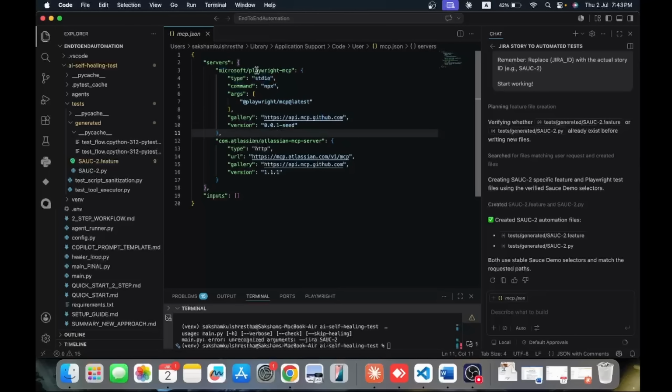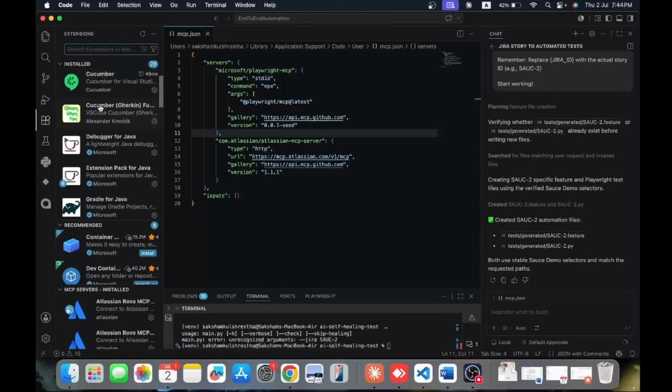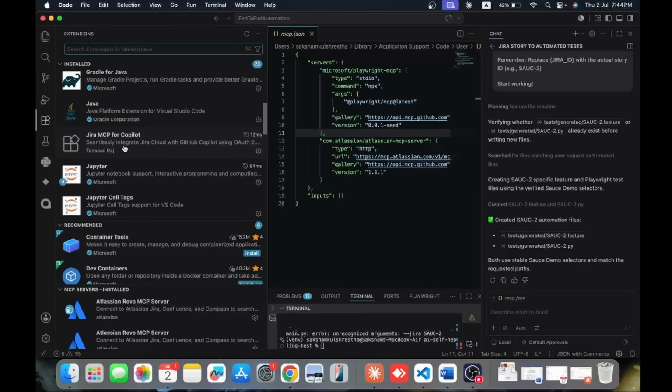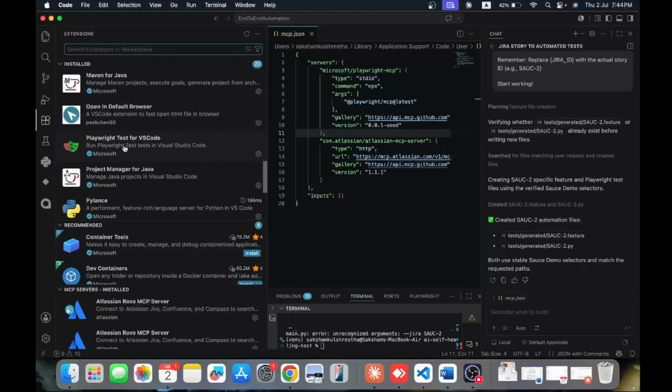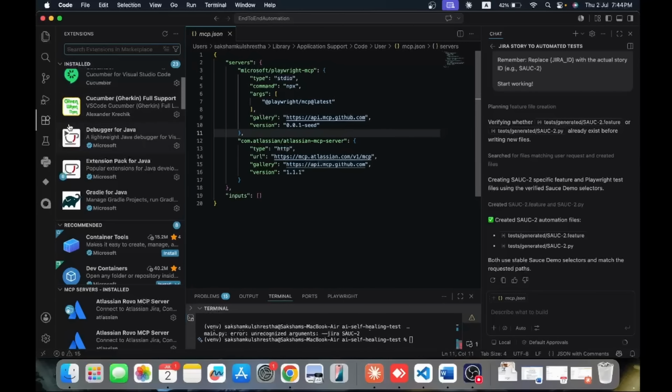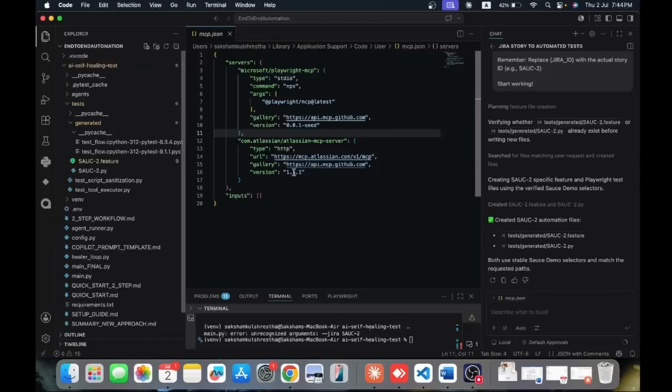Two MCP servers. One is Playwright MCP, the other one is Atlassian MCP. I'm just putting these values, what is the type, URL, and this kind of information we'll get directly from Google. We can just write Playwright MCP GitHub, and we'll get this kind of configuration. We just need to put it here and save it, and I think in the extension also we are using these things. Jira MCP for Copilot. Okay, so we are configuring it in the mcp.json file, we are configuring it in extensions, and we are ready to go.